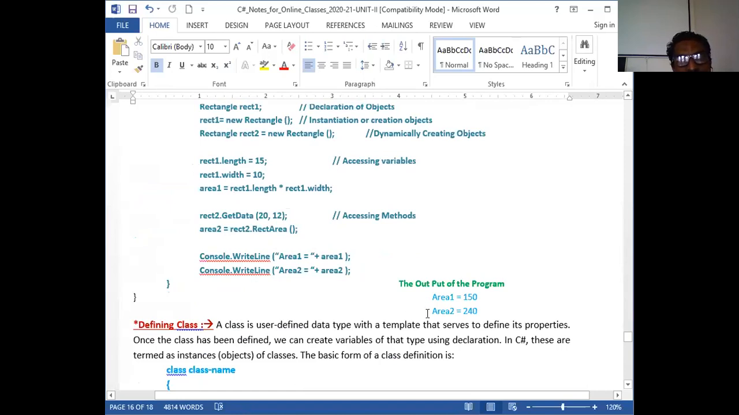The output is displayed on the right-hand side because the cursor is positioned after this line. If I remove this, it works, but it will be displayed here in front. Therefore, I use WriteLine here. So the simple program is done.